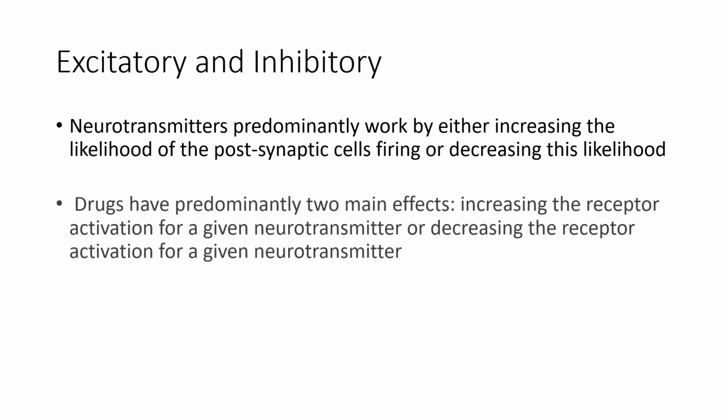Drugs can either increase the effect of a neurotransmitter or activation of a receptor, or decrease the activation of a receptor for a given neurotransmitter. So when we want to ask the question of what is the effect of a drug on our nervous system, we have to stop and ask whether that neurotransmitter, or that part of the nervous system, is acting as an excitatory or inhibitory agent.